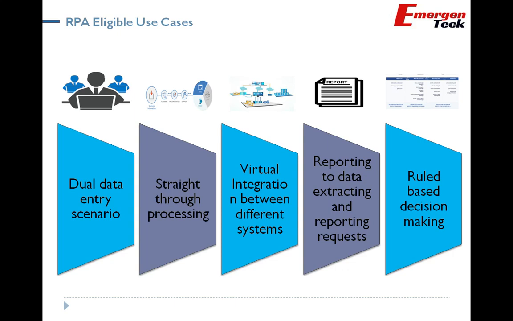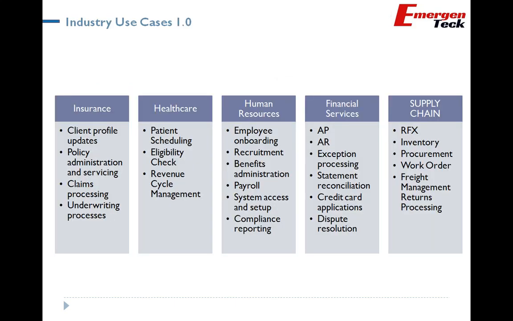These are the eligible use cases. So let's understand from the industry-wise perspective where all we can apply and what the different areas are.